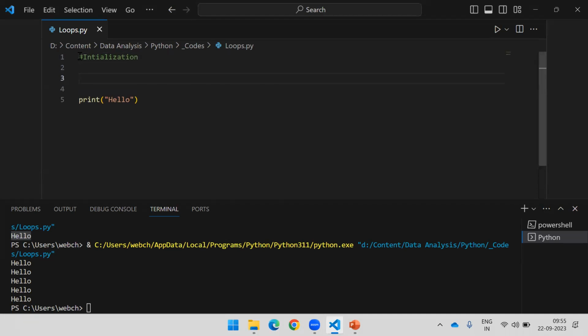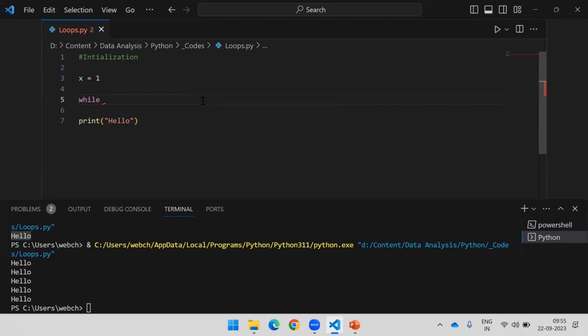Okay, consider any variable. That variable you are going to use for the condition. So if I say x is my variable, x is equal to 1, it should start at 1. Okay, fine. Then you have to say while. While is a loop. Immediately after the while keyword, you need to specify the condition.